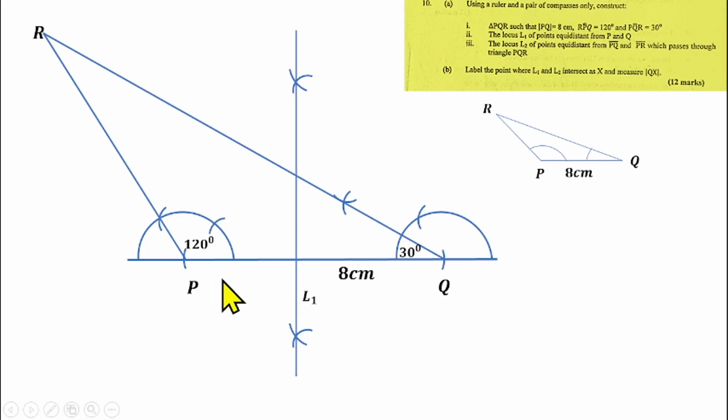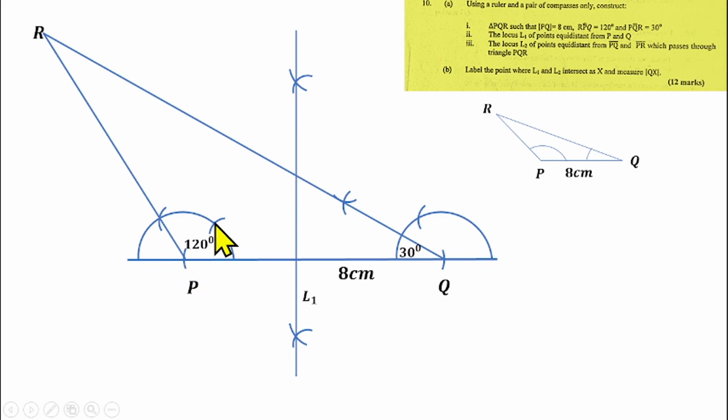To find the locus of a point between two straight lines, that means they want you to bisect the angle that the two lines formed. The two straight lines, this line PQ and this line PR, form this angle of 120 degrees, if you agree with me. Line PQ and line PR form this angle of 120 degrees, which is correct. And they want you to find the locus of those two lines. That means they want you to divide that angle into two equal parts. So how do we do that? Some of you can say, okay, I can just join this line like this.